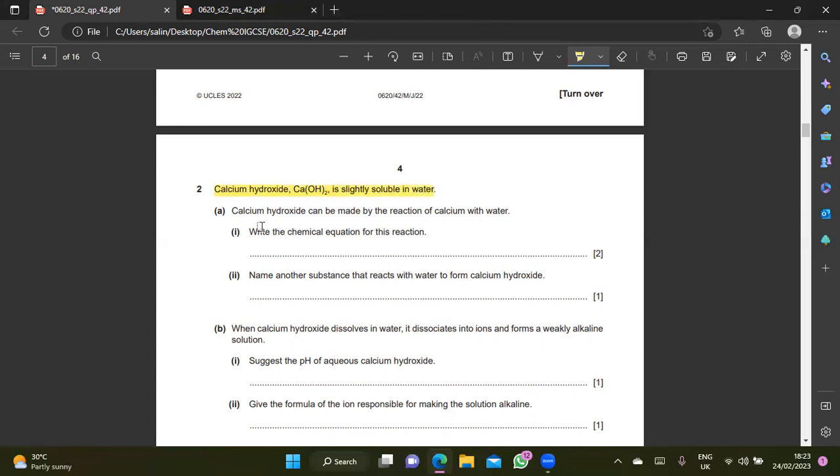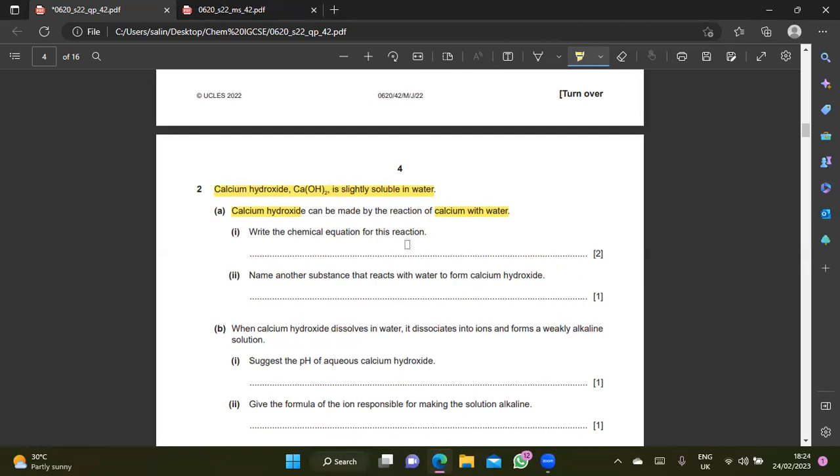Calcium hydroxide can be made by the reaction of calcium with water. For 2 marks, write the chemical equation for this reaction.